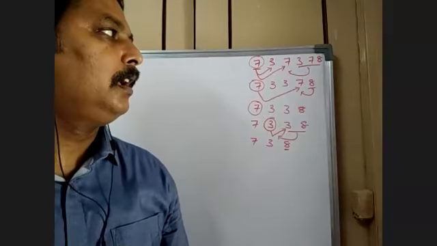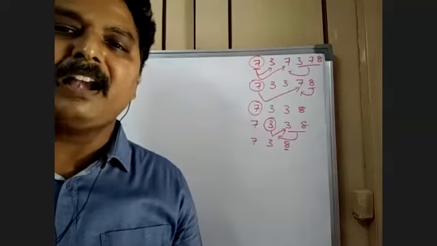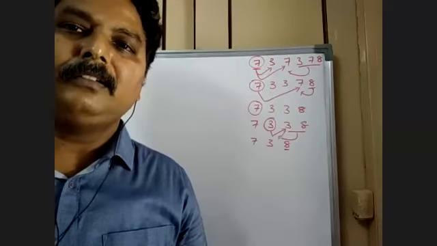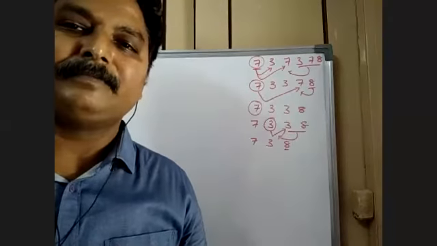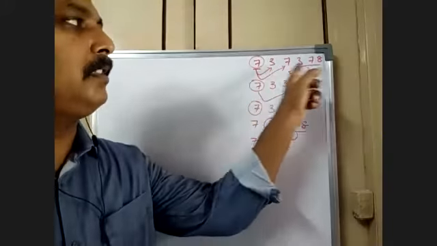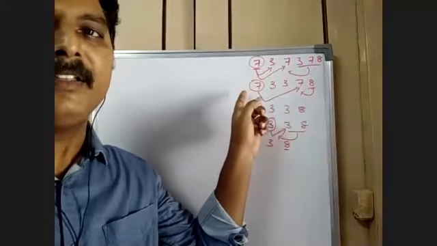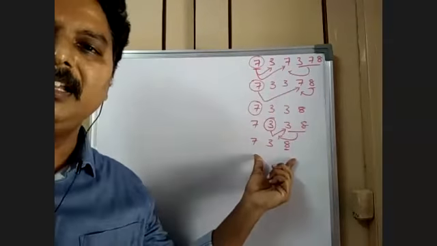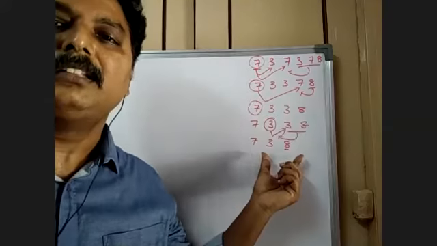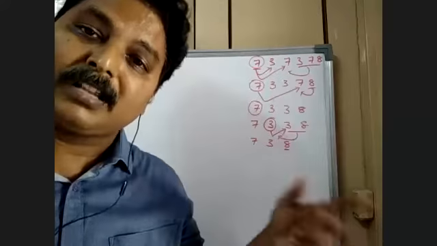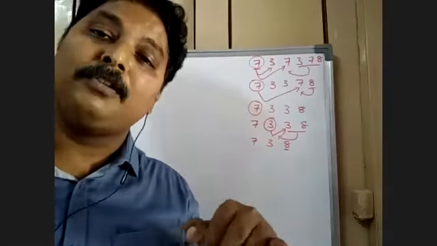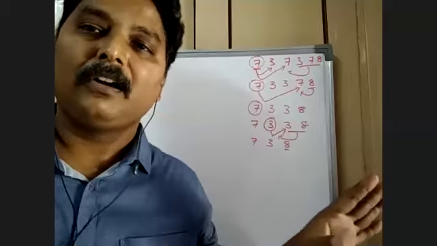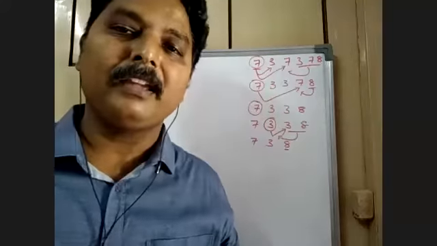What I did is I have compared every other element with the base element. The first element with all the rest of the elements, again the first with all the rest, again with all the rest. Finally, I got the last element, which will be 8. Of course, I already told you, we cannot physically remove any element. That's for sure.